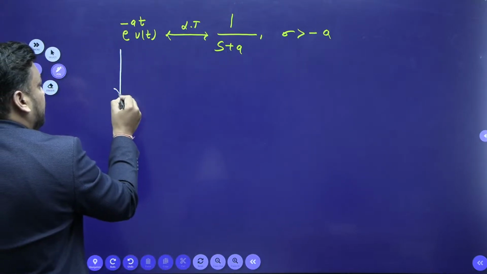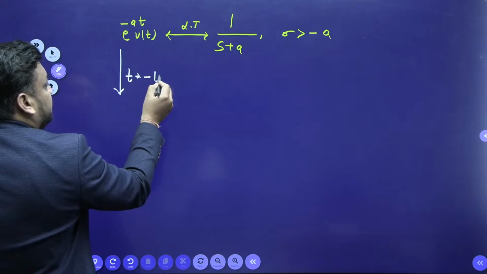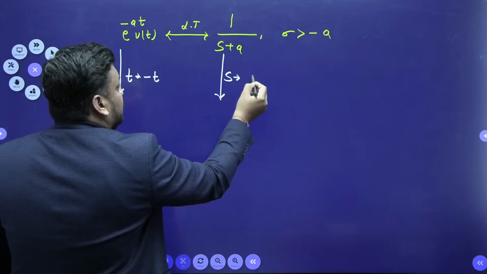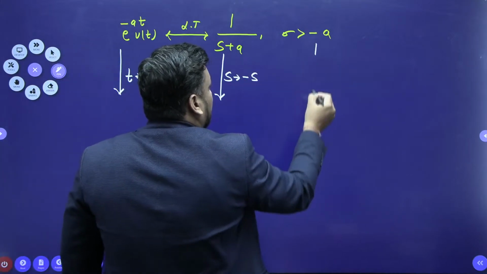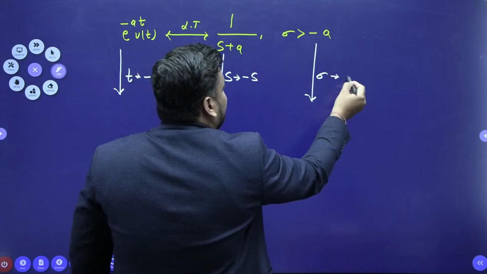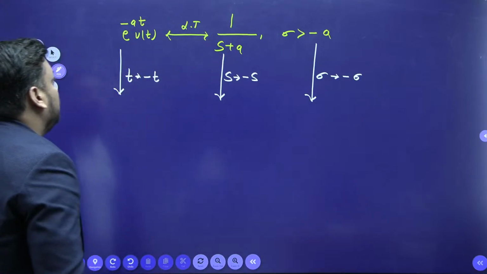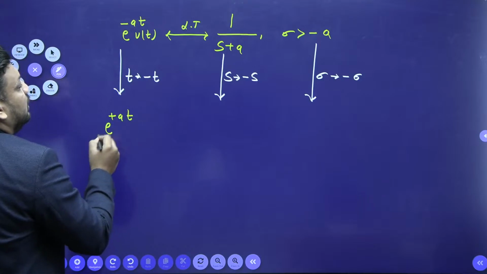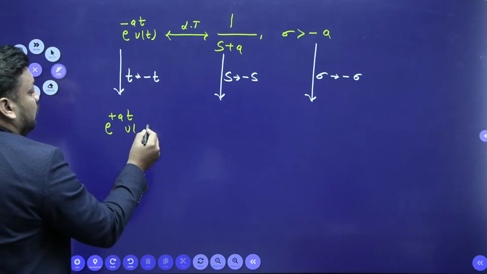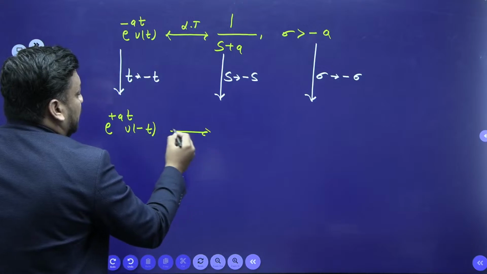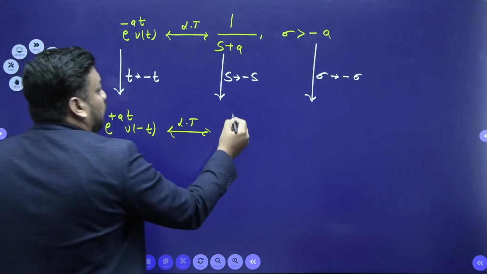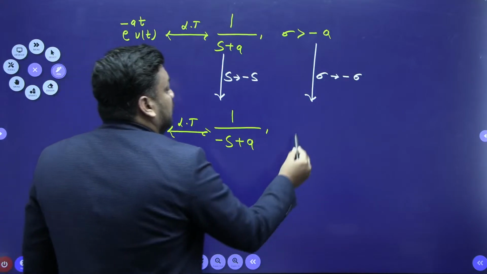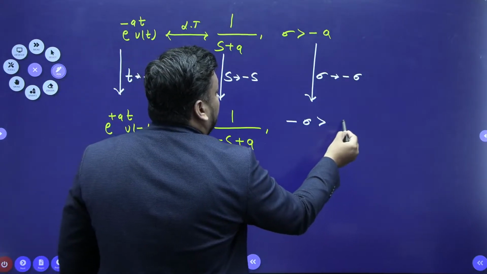If here I replace t with minus t, then the time reversal property says that s should be replaced with minus s and sigma should be replaced with minus sigma. So ultimately what you will get is e to the power plus at u of minus t, and its Laplace transform will become 1 upon minus s plus a. And what is the sigma? Here you should write minus sigma is greater than minus a.